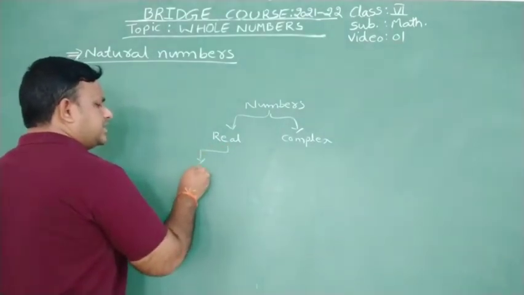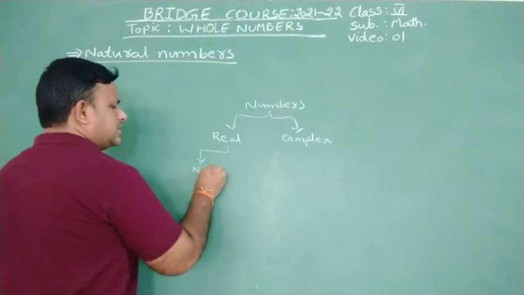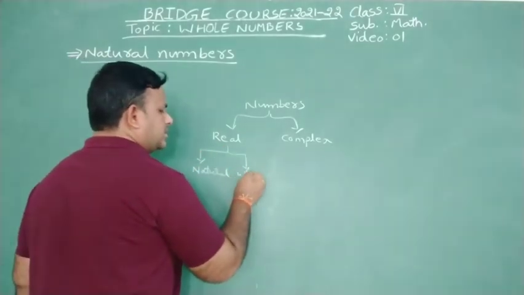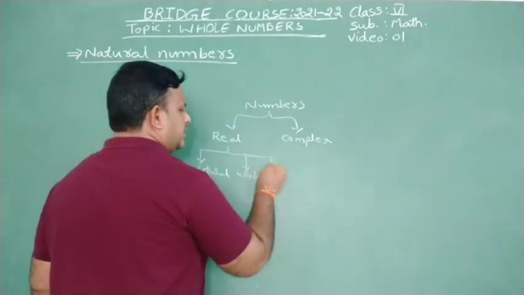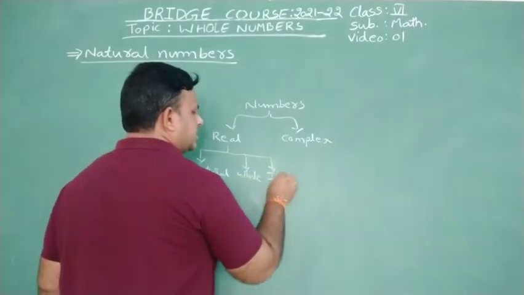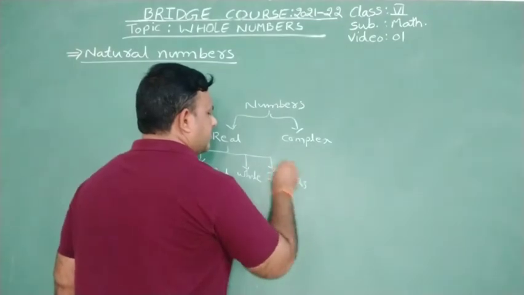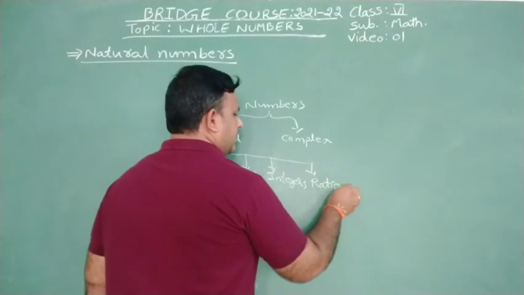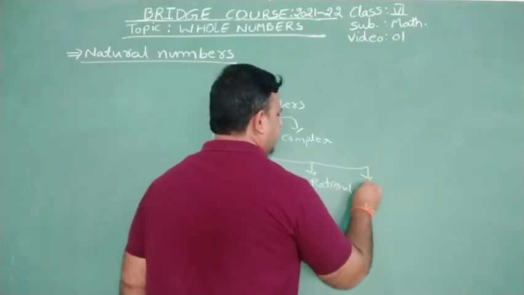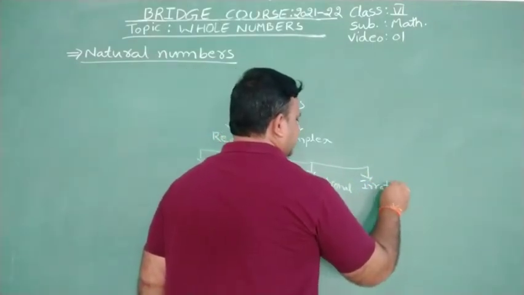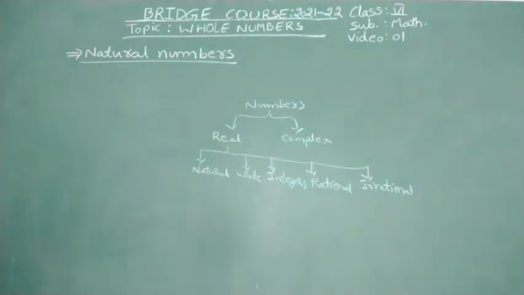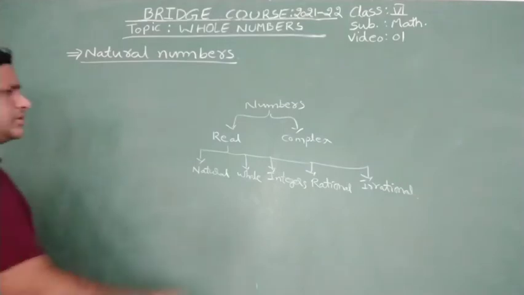In the real numbers, again we have categories. The first one is natural numbers, the second one whole numbers, the third one integers, the fourth rational numbers, and the fifth irrational numbers. So totally five subcategories are there in the real numbers, and complex numbers are totally different.